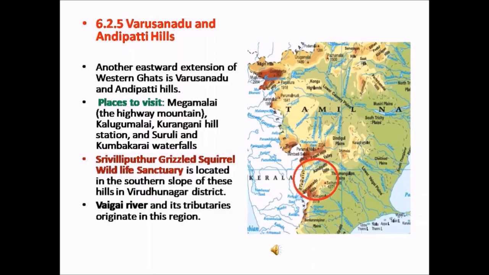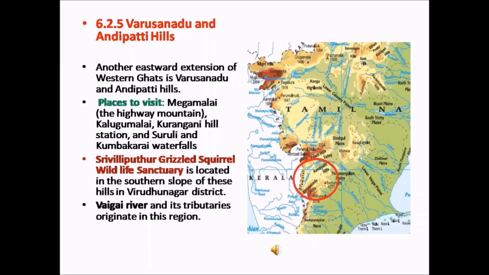Meghamalai, Kalugumalai, Kurangani Hills are some of the hill stations found in this range. Suruli and Kumbakarai waterfalls are the important places to visit. Srivilliputtur Grizzled Squirrel Wildlife Sanctuary is located in the southern slope of these hills in Virudhunagar district.